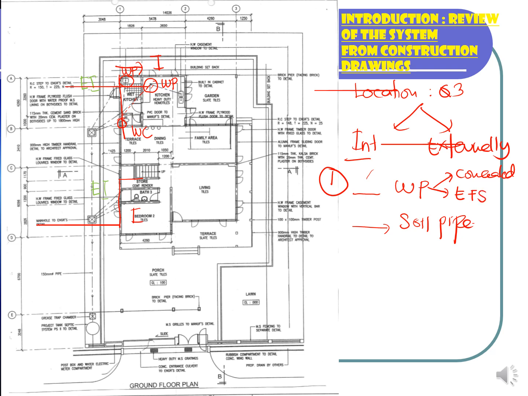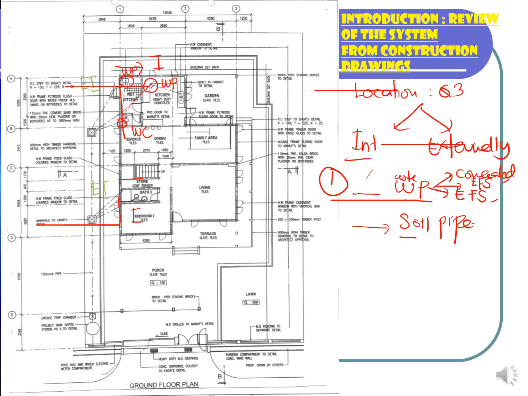So for the waste pipe, we have basically three items: one, two, and another one here, embedded in floor slab, from the kitchen sink.